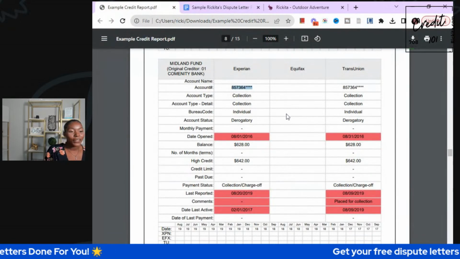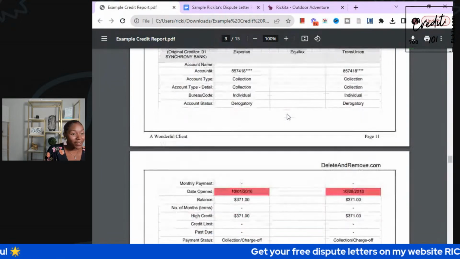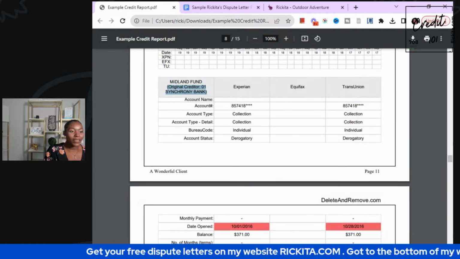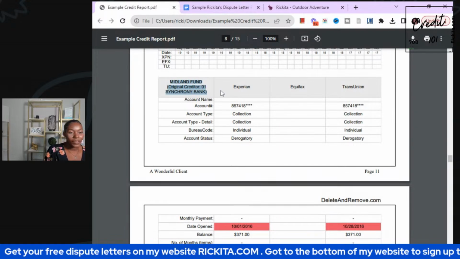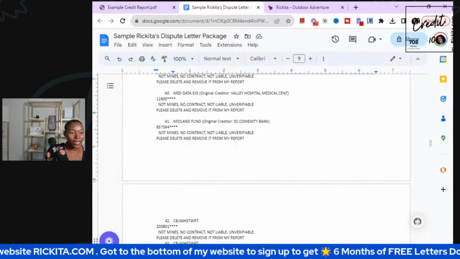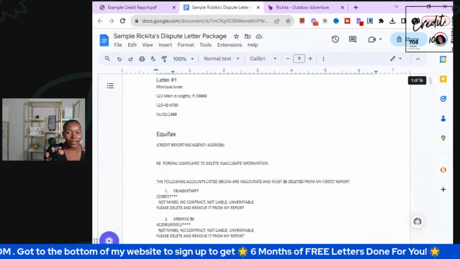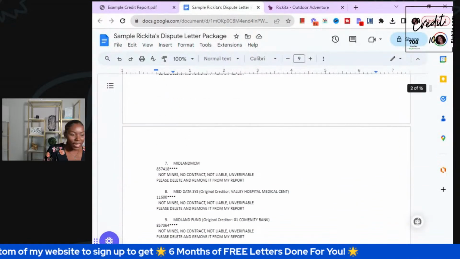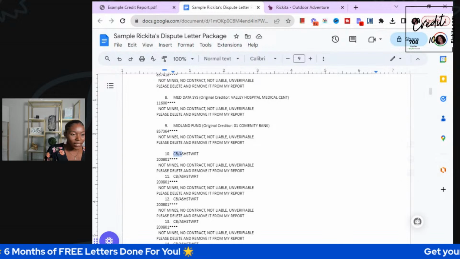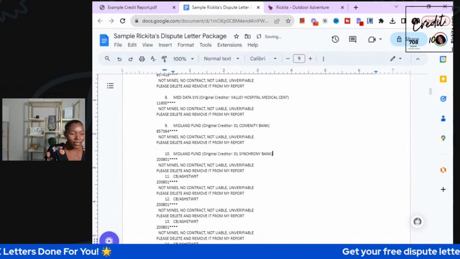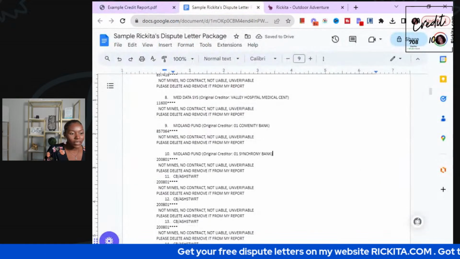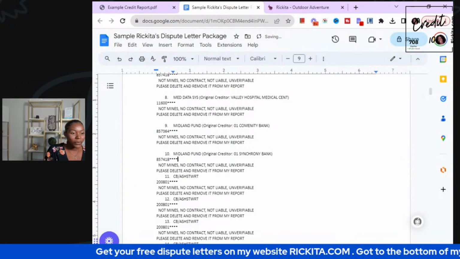Okay, perfect. Now look how many accounts they have, you guys. A lot of them. We're going account after account after account. I'm telling you, if just 25% of these come off, it's going to help them a lot. So here is the account name. Let's go ahead and copy that on our next letter. So we're going to go back up to Equifax, find our spot, because we added additional spots right here, you guys, just so we can copy and paste it easily. So that's the name of the account. And then here's the account number. So let's go ahead and copy it. This is literally how simple it can be.